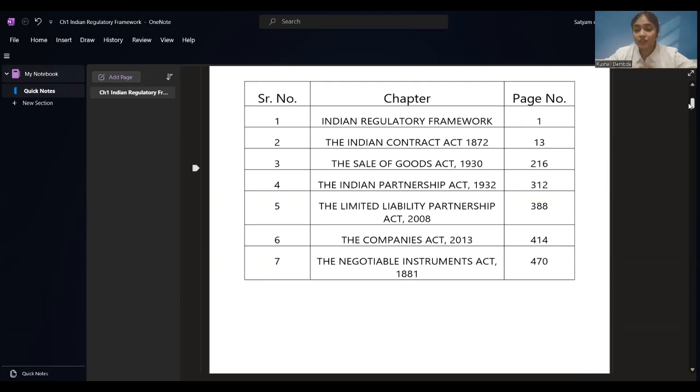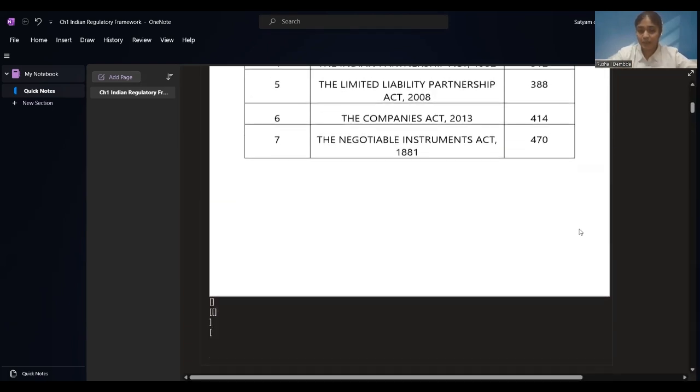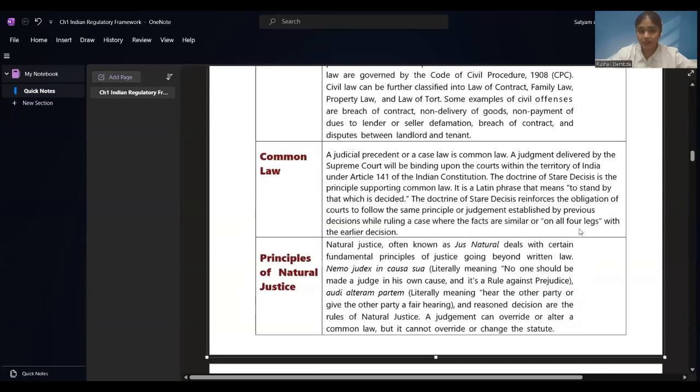You're going to study law for the first time. So we'll be seeing what is the regulatory framework of India, how things are going to work, what is the judicial system. We'll be learning about all these things in our first chapter. Let's not take much of your time, and we'll start with the first chapter, Indian regulatory framework.